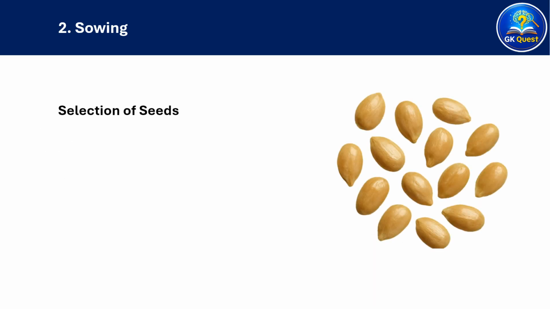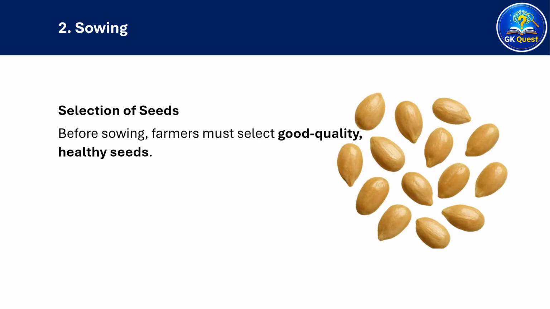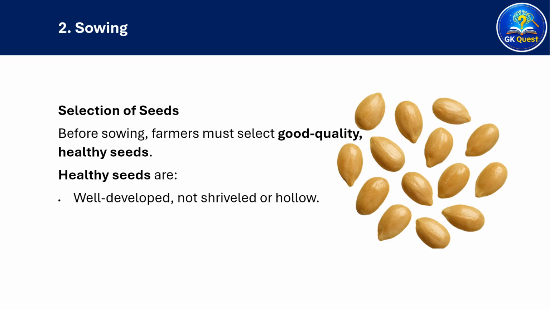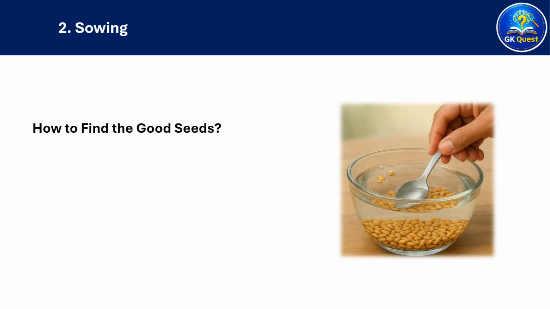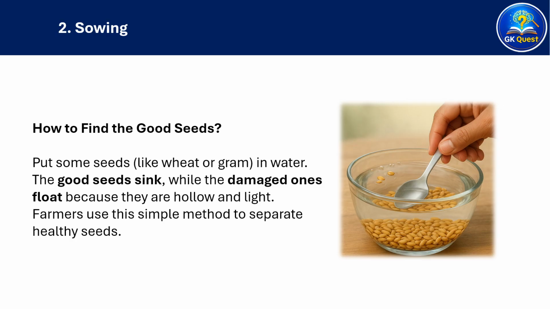Let's see how to do seed selection. Before sowing, farmers must select good quality, healthy seeds. Healthy seeds are well-developed, not shriveled or hollow, capable of germination, and free from disease. How to find the good seeds? Put some seeds like wheat or gram in water. The good seeds sink, while the damaged ones float because they are hollow and light. Farmers use this simple method to separate healthy seeds.